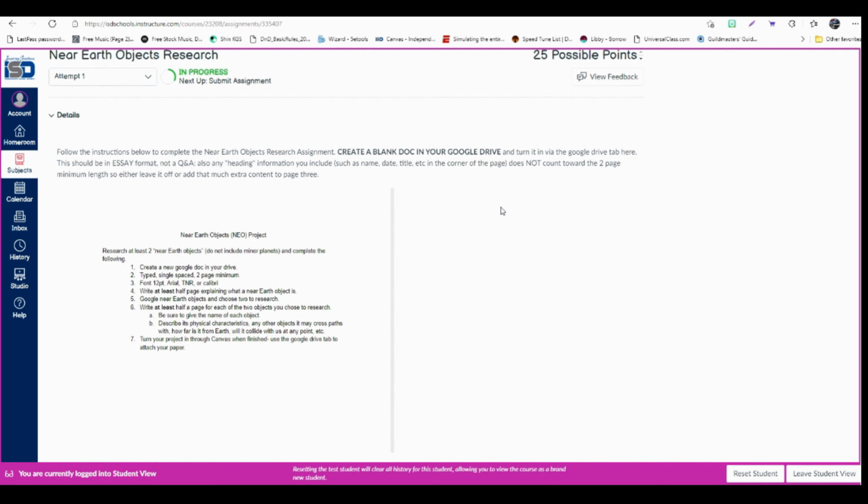You're still going to submit them through Canvas, so just do them on paper and then take a picture of it, and you can submit the picture. If your phone does not take JPEG pictures, you can always create a Google Doc and insert the pictures into the Google Doc.